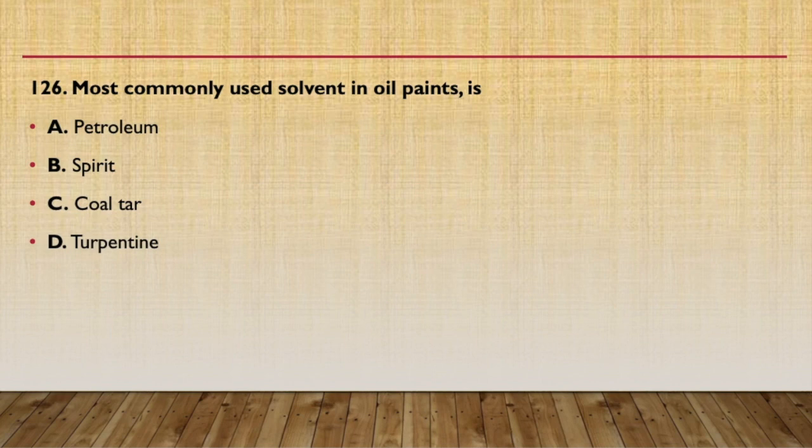Question number 126. The most commonly used solvent in oil paint is petroleum, spirit, coal tar or turpentine. Always remember, the most commonly used solvent is asked. The solvent is A, that is petroleum. Okay, petroleum is a solvent in oil paint.